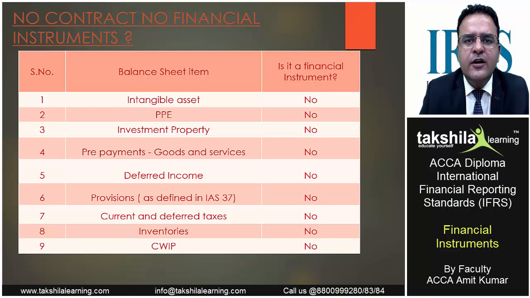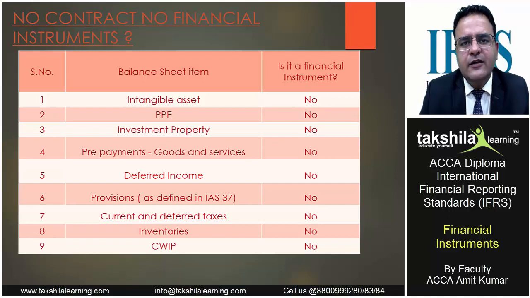These are non-monetary items: PPE, investment property, prepayment of goods, deferred income. The deferred income is the amount received in advance. We have not recognized it as part of our revenue since we have not earned it yet. So we will not be paying back the money, we'll be providing goods or services.